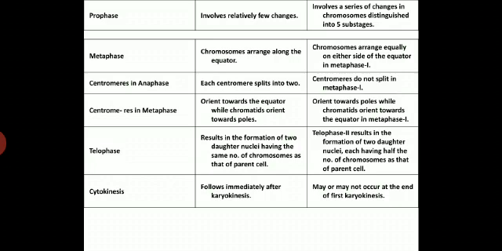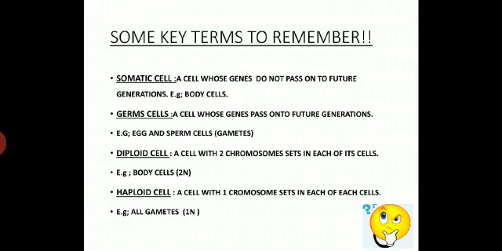Cytokinesis follows immediately after karyokinesis in mitosis, whereas in meiosis it may or may not occur at the end of first karyokinesis. It may happen after the second karyokinesis. Some key terms to remember are the somatic cell: a cell whose genes do not pass on to the future generation is called a somatic cell, also called a body cell, whereas germ cells are cells whose genes pass on to the future generation, that is the egg and sperm cells.